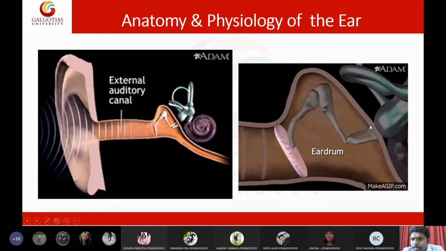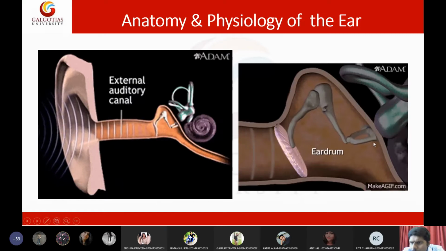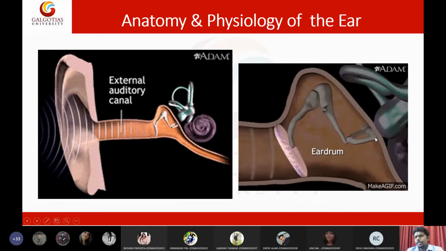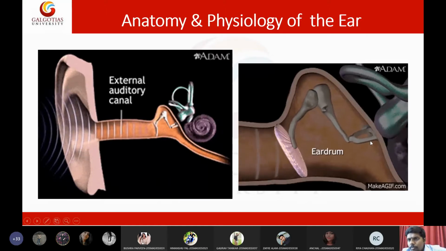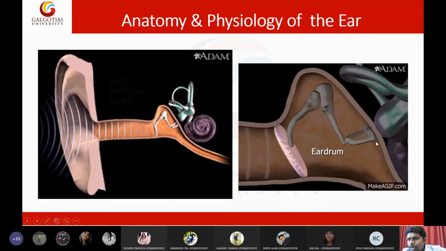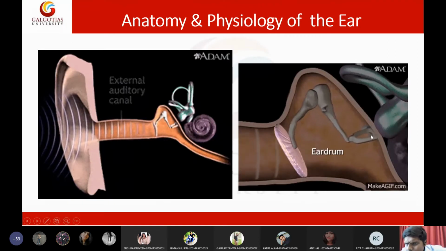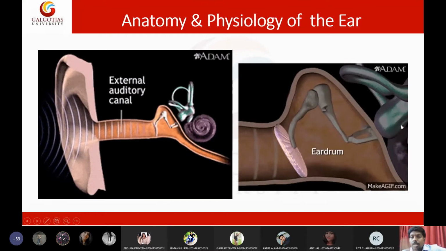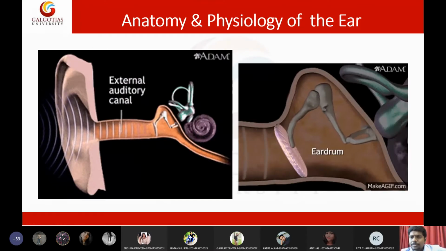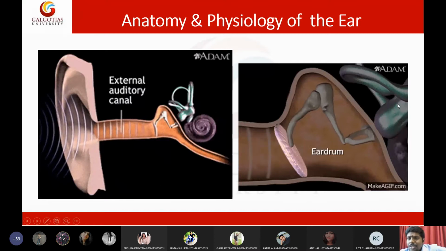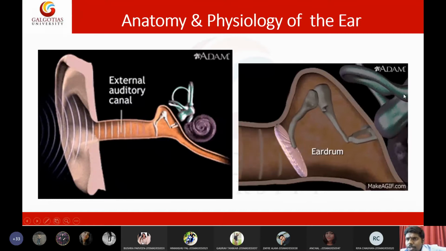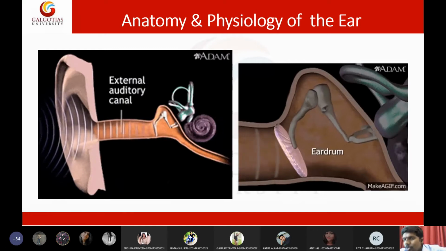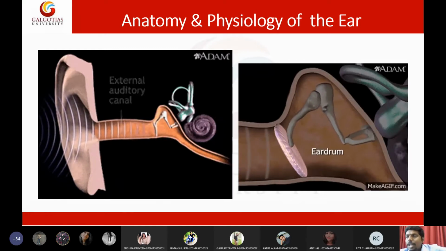Then this stapes bone is connected to a small window-like structure. This small window-like structure is called the oval window. Now, this oval window is connected to the inner ear. Okay, this region is called the inner ear. So, in the inner ear, very simple, students, these are actually tubes. These are fluid-filled tubes. If I go into depth, there are two types of fluids: perilymph and endolymph.